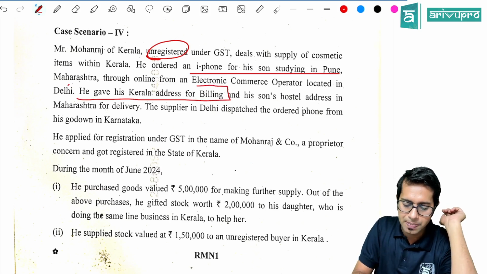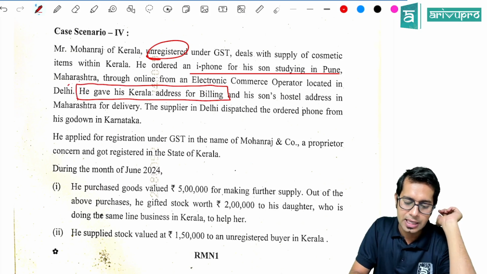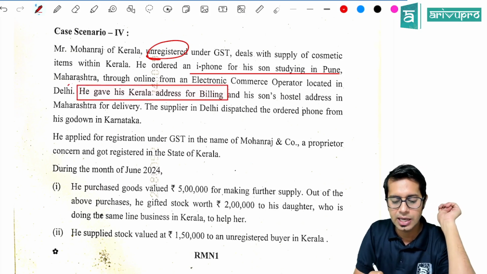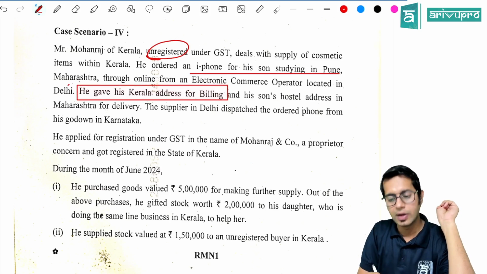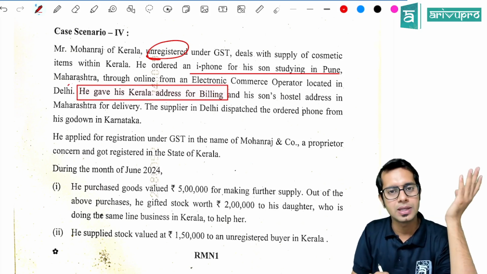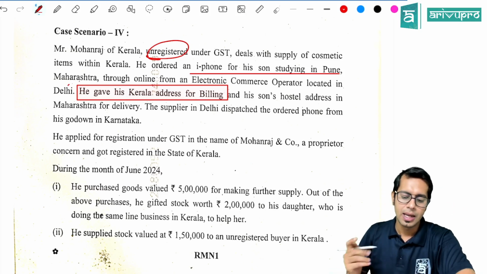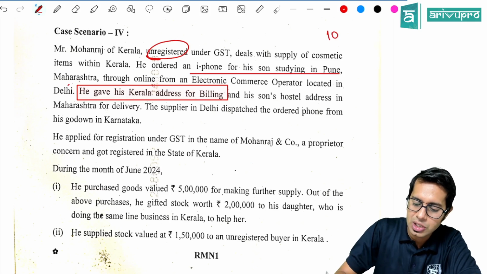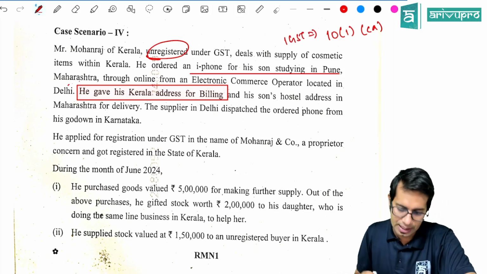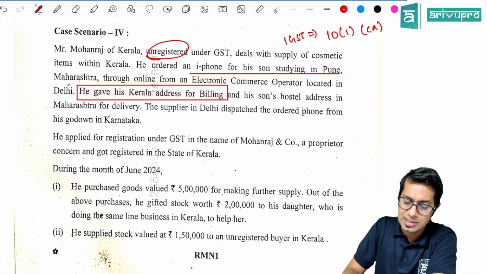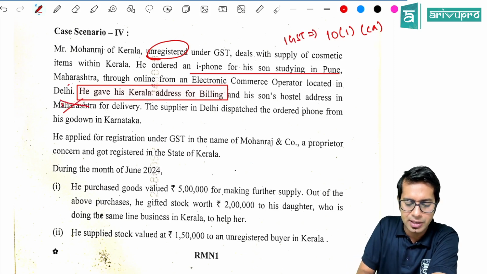An unregistered person is giving an address. What is the address which is given by him? He is giving the address of Kerala. If you give Kerala address, what will happen, sir? The provisions of section 10(1)(ca) of the IGST Act will be applicable. Your billing address will be taken as place of supply. And his son's hostel is in Maharashtra, where the delivery has happened.